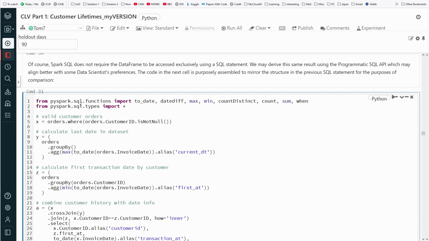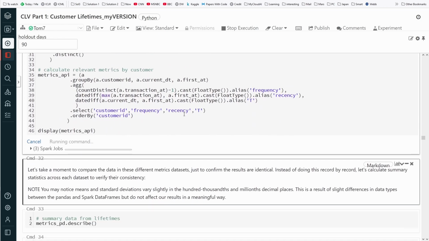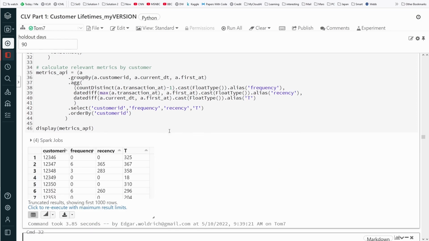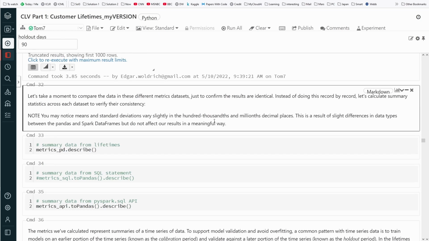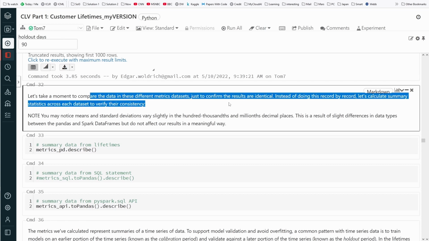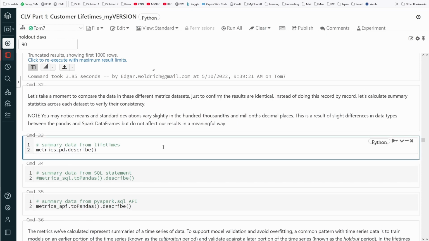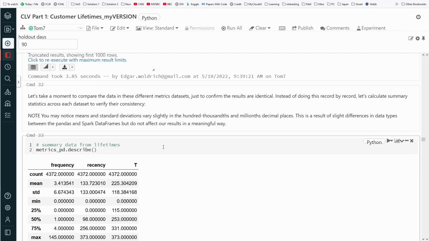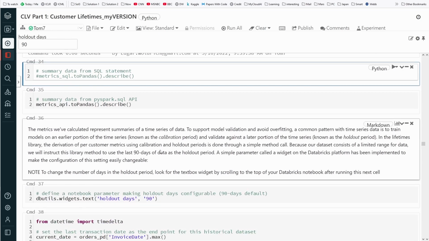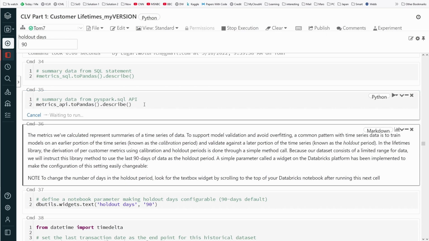Yes, PySpark SQL functions, we import everything. We should get the same result. Display the metrics again. Let's take a moment to compare the data just to confirm the results are identical. I leave this to you. Number 1, number 2, number 3. We don't have to render everything.